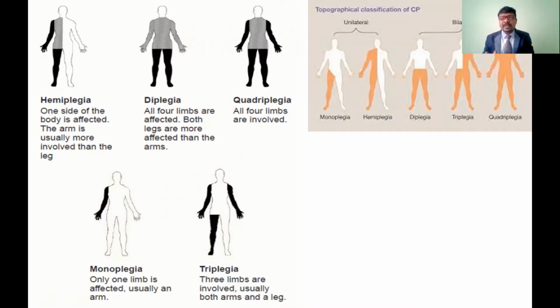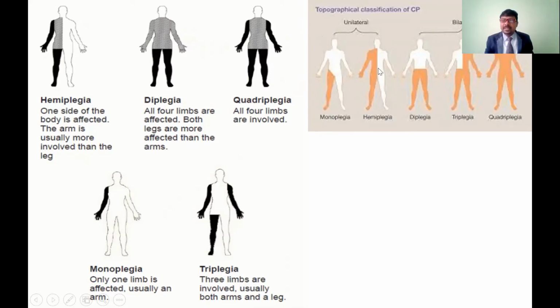Hemiparesis means they have loss of the functions, but only minimal loss. Normally, this is the normal movement, and they are going to do the movement, but only up to some extent. That is called hemiparesis. Paresis means partial loss of the functions. The same thing we have to apply for monoplegia and monoparesis. Monoplegia means a single limb, either the upper limb or the lower limb, is going to be affected, that is upper limb monoplegia or lower limb monoplegia.